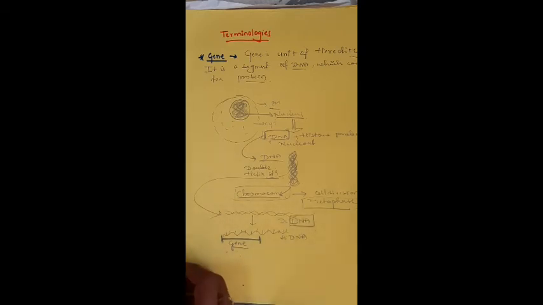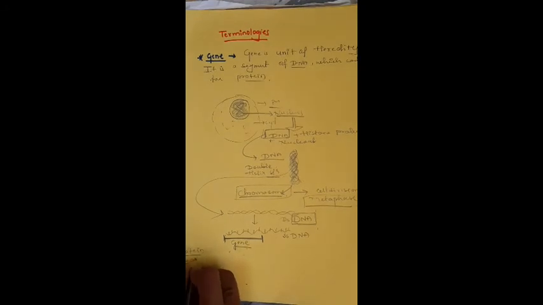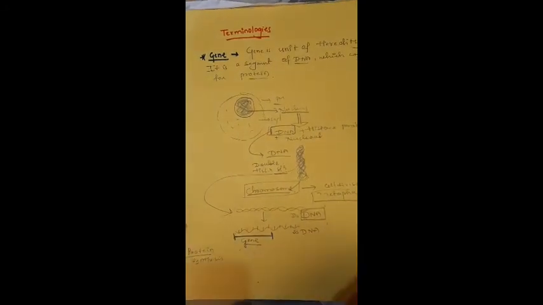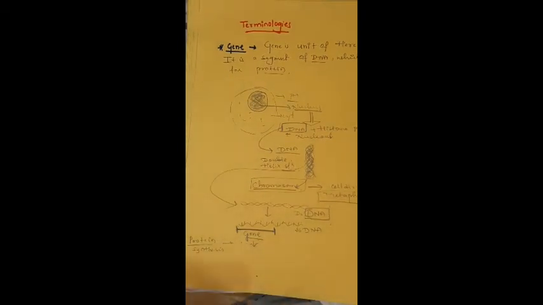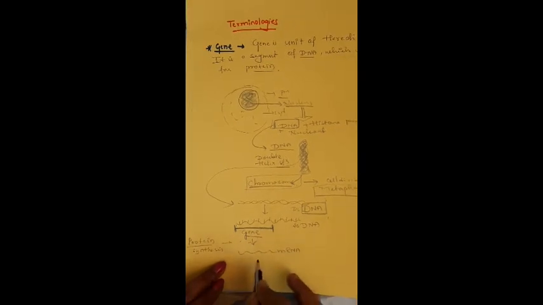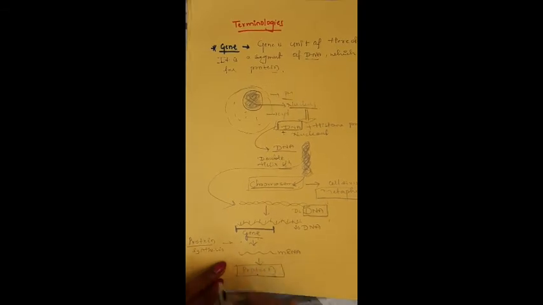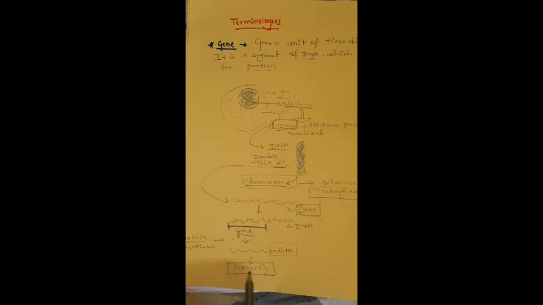You may know that in organisms protein synthesis occurs. During that process, the DNA is converted into a mRNA. The mRNA is converted into a protein. Okay, this is a basic concept. This process is known as a protein synthesis.